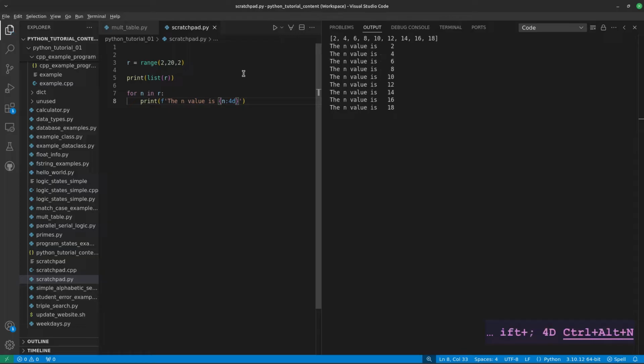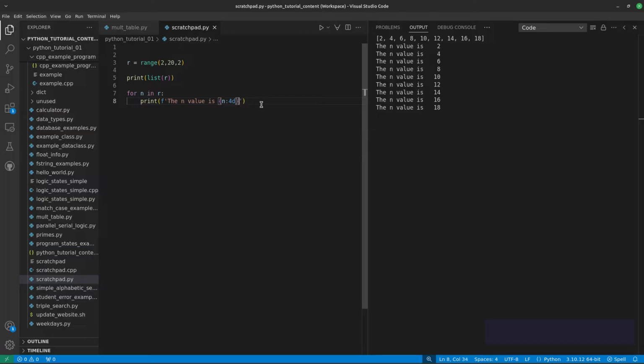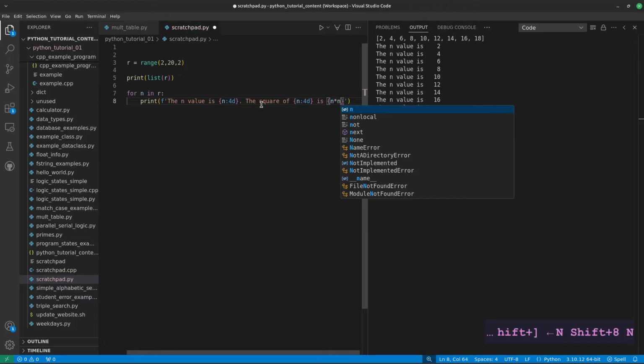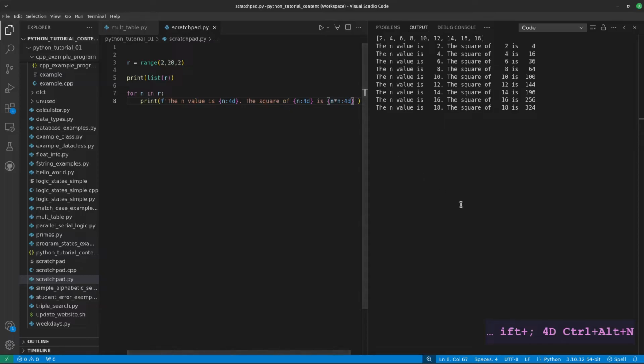Okay, now we have a nicely formatted list. Let's try to add some things just for fun. Let me move this over a little bit. Okay, that's easy enough to do.